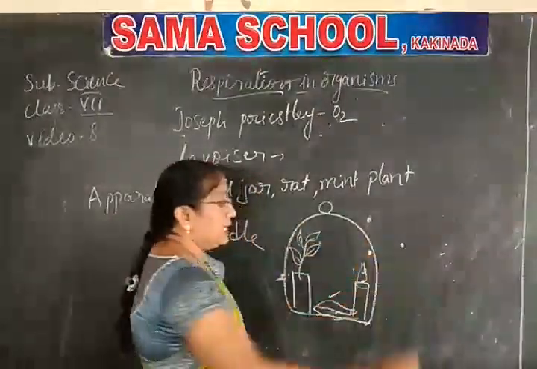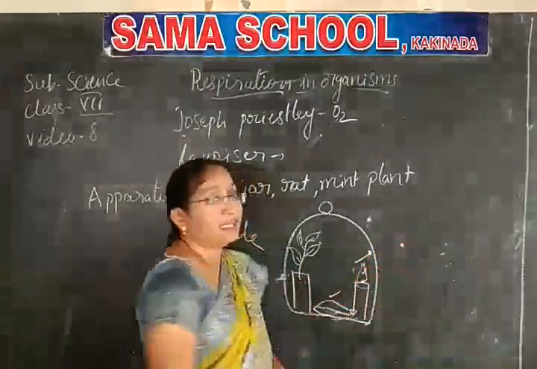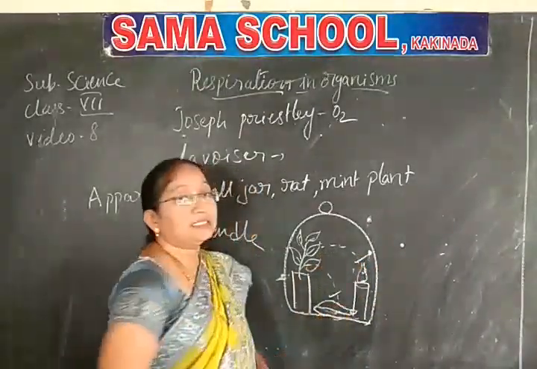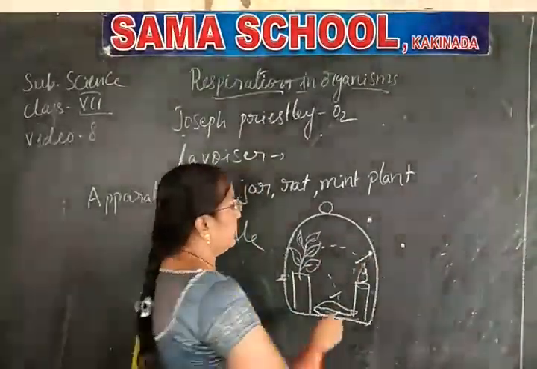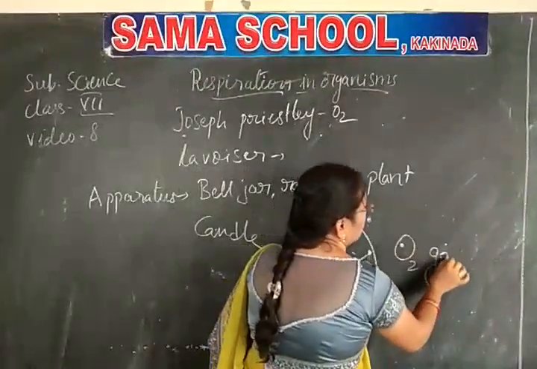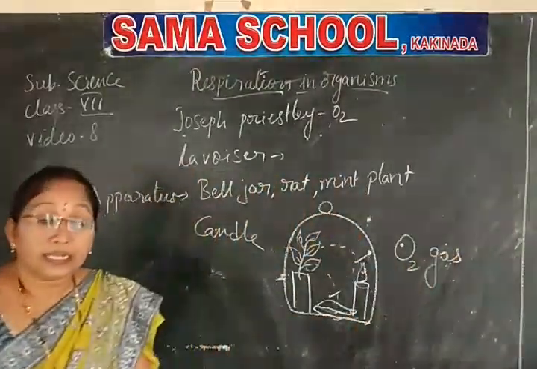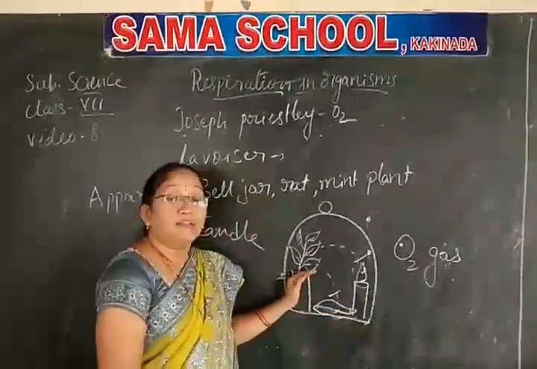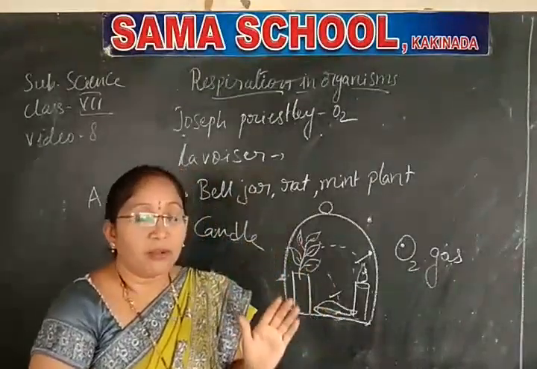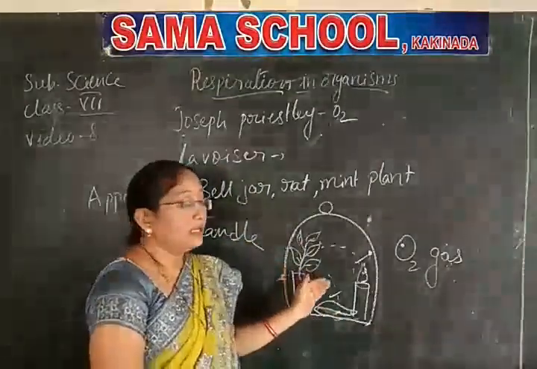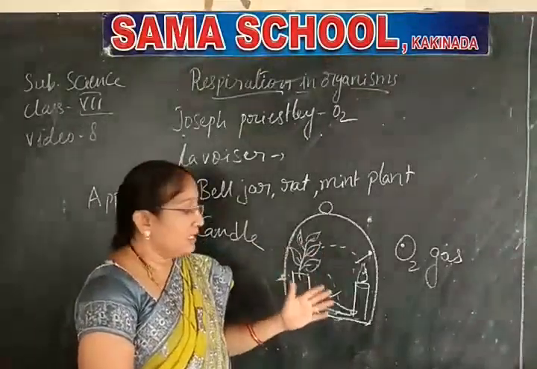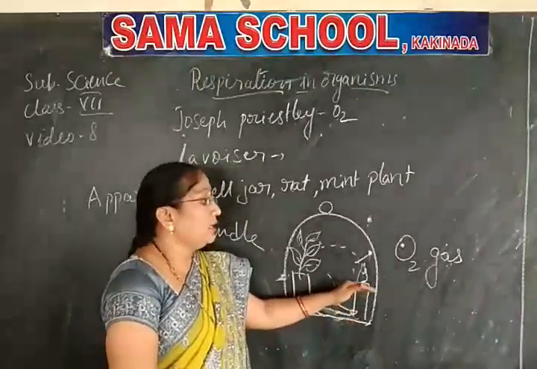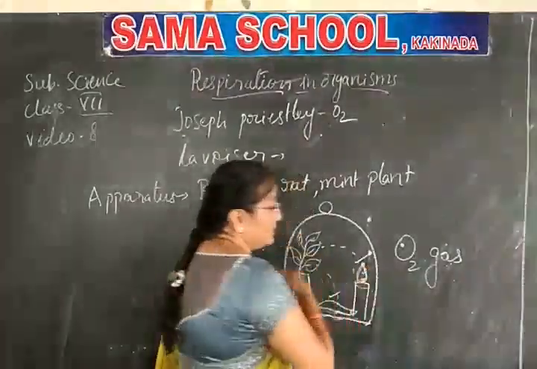Here, the rat is alive and the candle is lighted, because the mint plant is releasing something out. That is nothing but oxygen gas. Now with this experiment, Priestley confirmed that there is a survival gas that keeps the rat alive and the candle lighted.